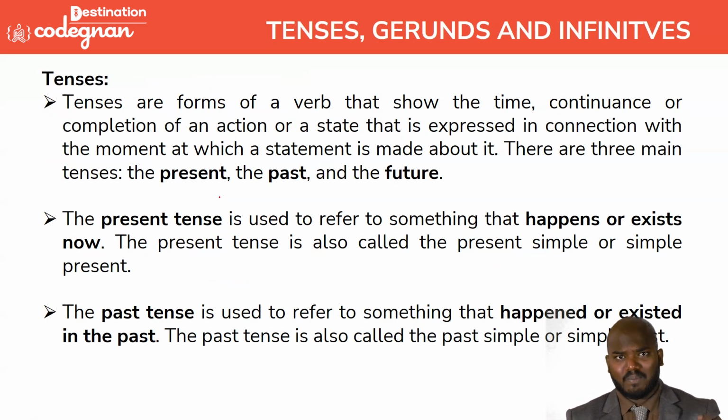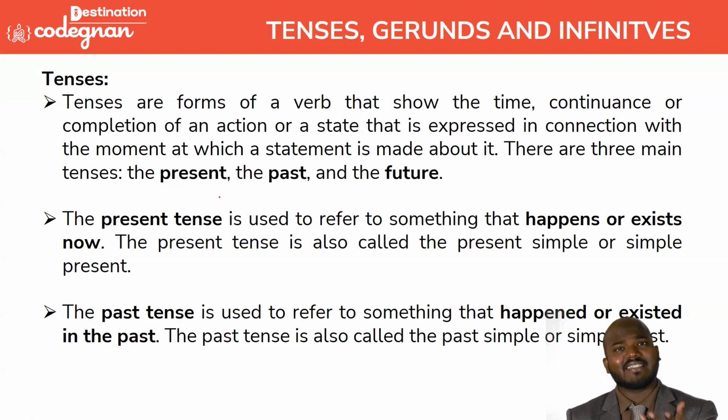But tenses play a big role in making a sentence, writing a sentence, drafting a sentence. In all the ways, tenses play a very important role, rather than the gerund and infinitive. The infinitive plays a very particular role. The gerund also plays a very particular role. But coming to the tense, it is very, very important.